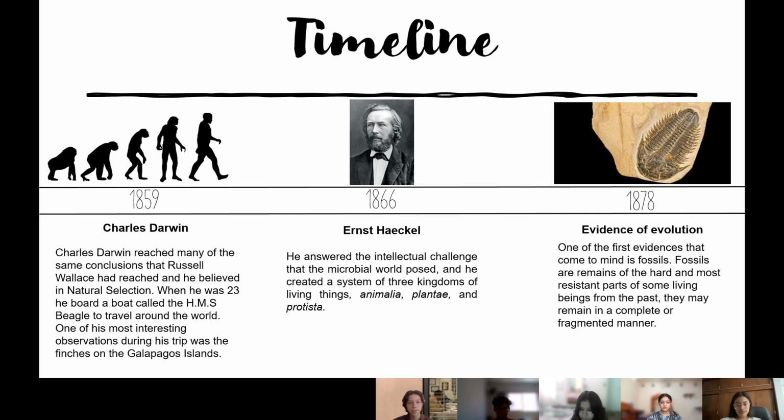In 1866, Ernst Haeckel answered the intellectual challenge that the microbial world posed. Also, he created a system of 3 kingdoms of living things: Animalia, Plantae, and Protista.